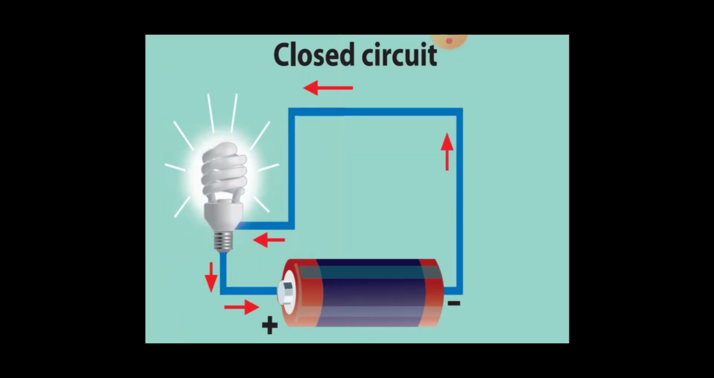Dear students, now you draw the diagram of the closed circuit. Closed circuit means a battery and a bulb. If both ends are connected to the positive terminal and the negative terminal, if the circuit is closed, then only the bulb will glow.